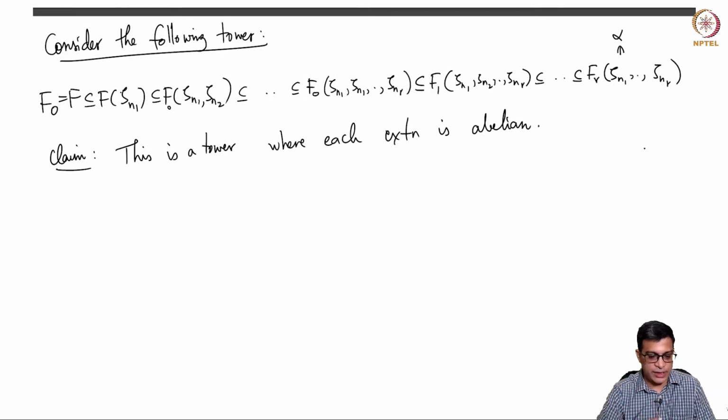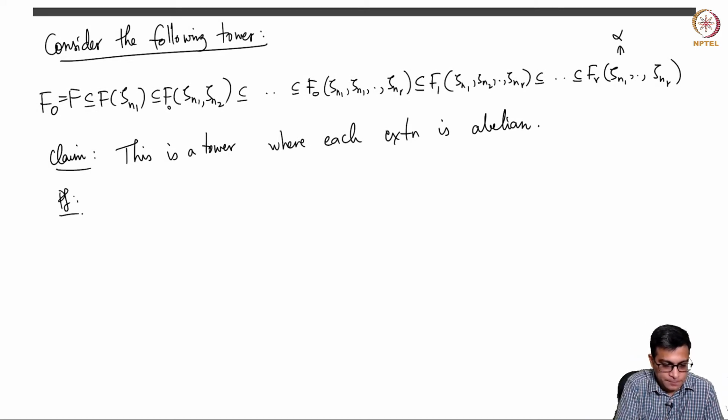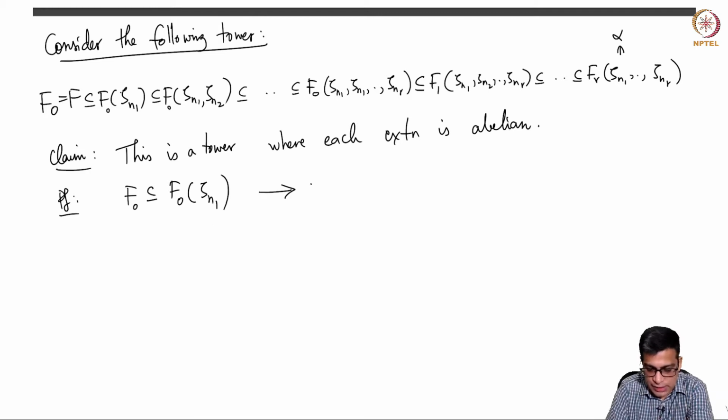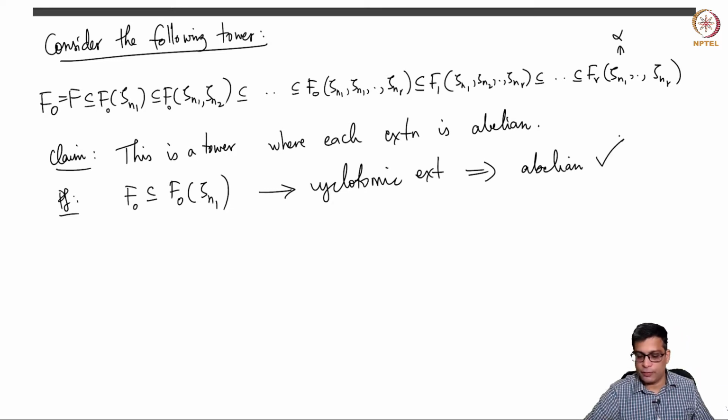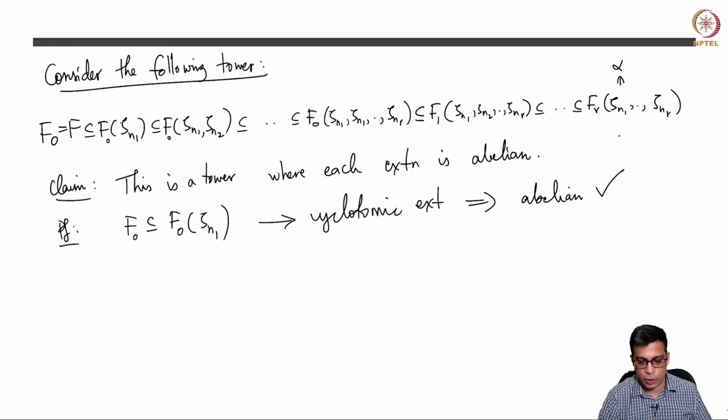So why is each of them abelian? One by one let's check. What about f0 contained in f0(zeta n1)? This is a cyclotomic extension, so abelian. This is covered in our class about cyclotomic extensions.